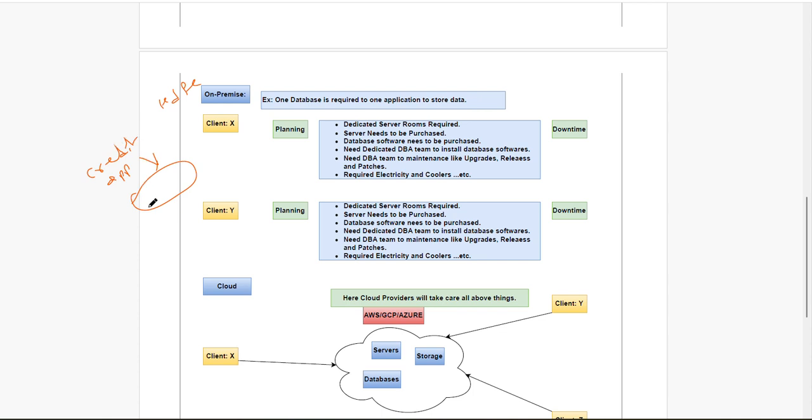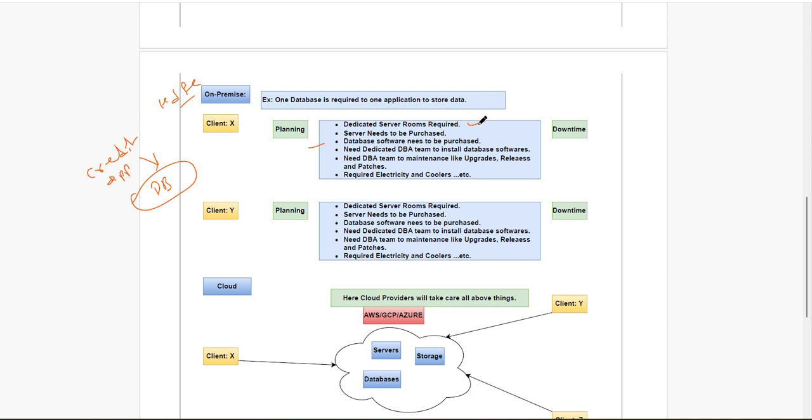For that, what do they need? They need one database, right? I'm not telling any particular database. They need some database to store that application data. What do they have to do? They have to do the planning. Take HDFC only here.